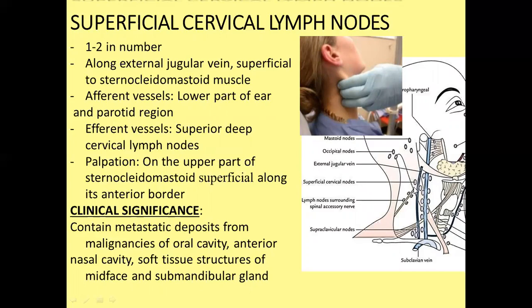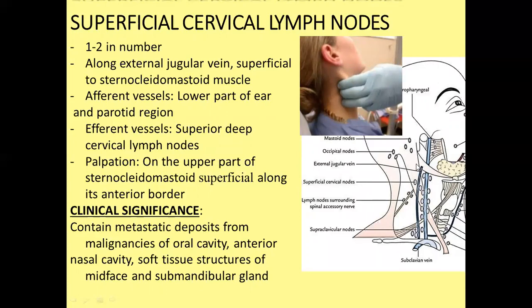It receives lymphatic drainage from the lower part of the ear and parotid region, and they drain into the superior deep cervical lymph node, which runs along the internal jugular vein. That is the situation of the superior deep cervical lymph node.